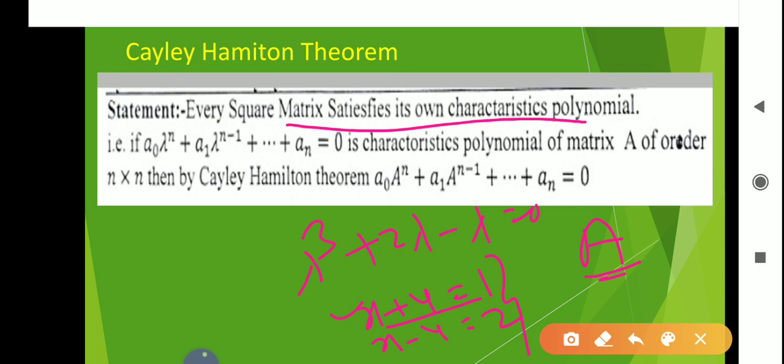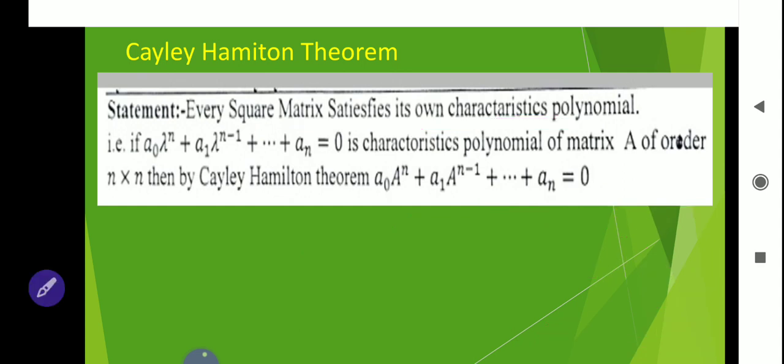Same using Cayley-Hamilton theorem, Cayley says that every square matrix satisfies its own characteristic polynomial. Suppose this is the characteristic polynomial of matrix A. So by using Cayley-Hamilton theorem, if you put lambda equal to A then this equation is satisfied, means A cube plus 2A minus A, its value will be 0 with the help of Cayley-Hamilton theorem.